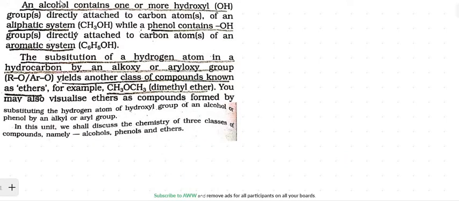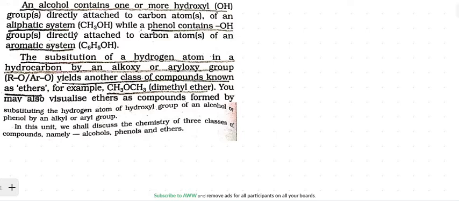Now see, an alcohol contains one or more hydroxyl groups directly attached to the carbon of an aliphatic system, while phenol contains OH groups directly attached to the carbon of the aromatic system. Okay, so even in phenol you will see that more than one hydroxyl group can be attached.